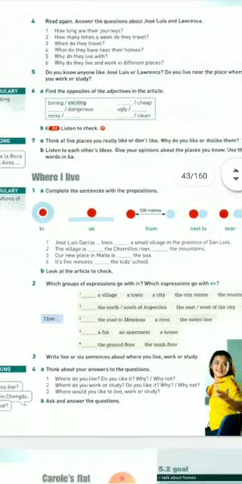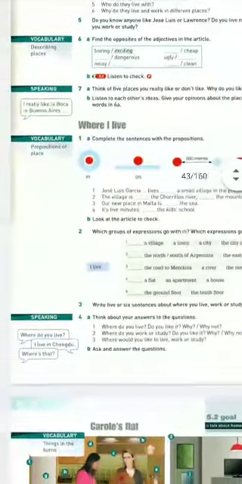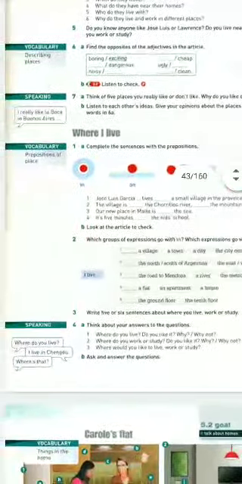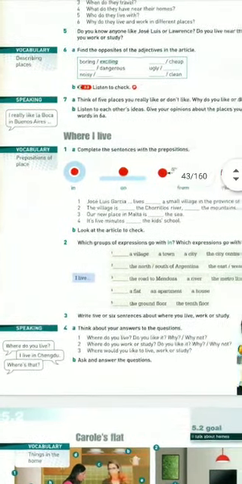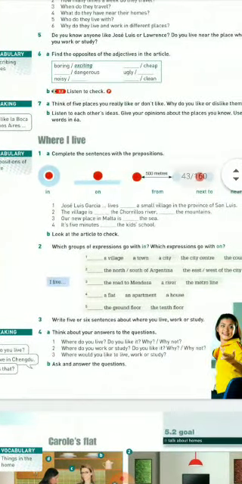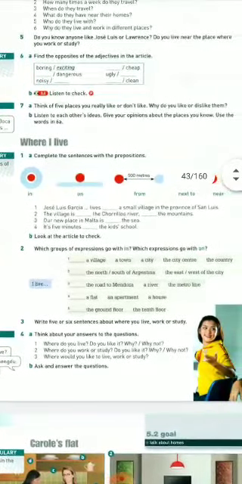When you talk about your opinion, you always say, I really like, or I dislike, I am fond of, or I prefer this to this other place because. Another way to justify your reasons is using since.